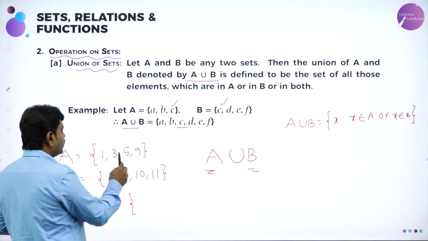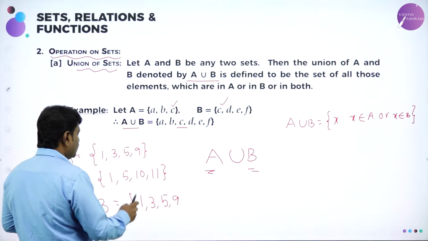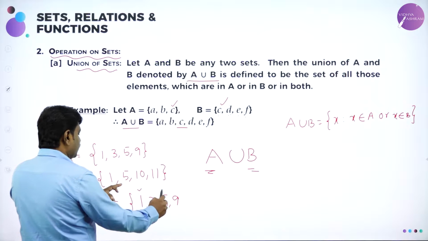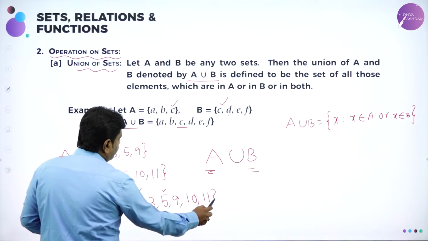So now elements of A: 1, 3, 5, 9. I'll write 1, 3, 5, 9. Then elements of B: 1, 5, 10, 11. Already we have written 1. Already we have written 5. So remaining 10, 11. This is union. I hope all of you understood.